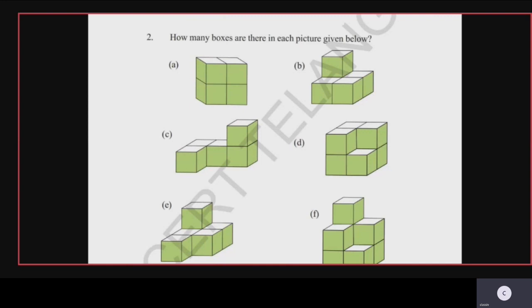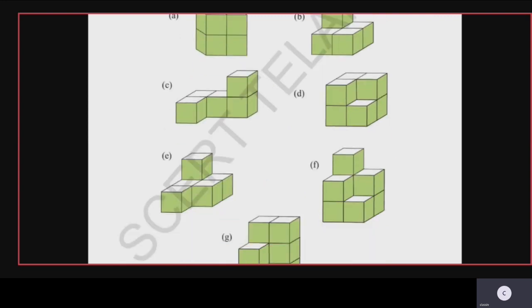Okay then, the C1. Total how many boxes are there in the C1? 5 boxes are there children. Yes or no? 4 are down and 1 is up. Then the D1 you can see it. How many boxes are there? 4 are down and 3 are up. So total how many? 7. Then E1 you can see. How many are there? 5 are down and 1 box is on the top, second row, second line. Okay, total 6 boxes are there.